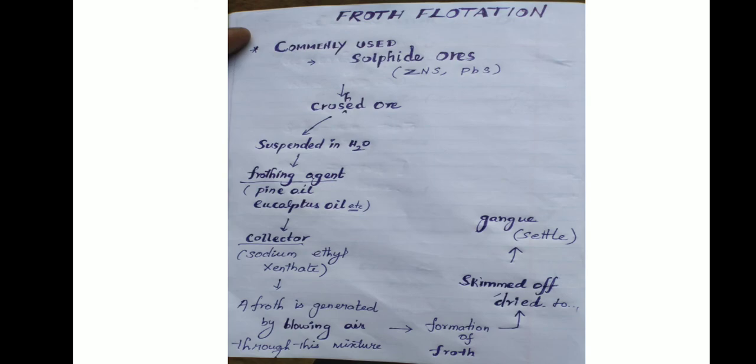A froth is generated by blowing air through this mixture. The collector molecules attach to the ore particles and make them water repellent. As a result, ore particles wetted by the oil rise to the surface along with the froth. The froth is skimmed off and dried to recover the concentrated ore. The gangue particles that are preferentially wetted by water settle at the bottom.